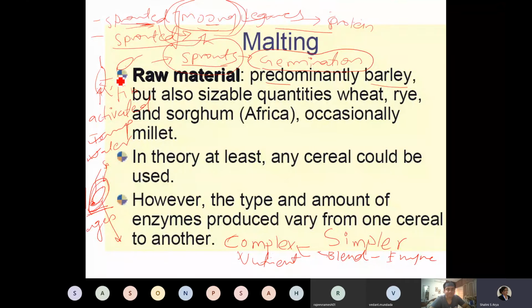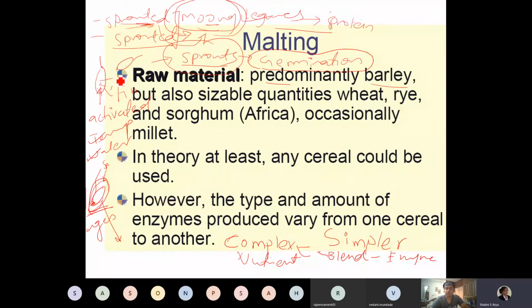And when you say malt, malt is a simpler form of the nutrient, and it is also a very good source of enzyme. That is why malt is generally given to kids, so they can get instant energy, and the blend of enzymes helps them digest starch and protein, because protein gets converted into smaller units like amino acids.